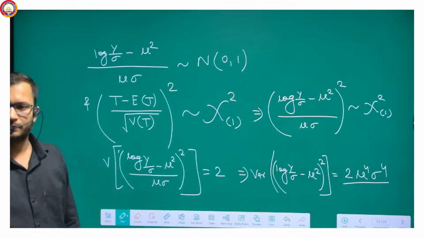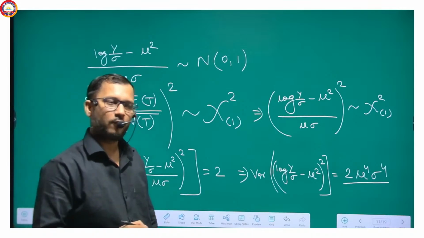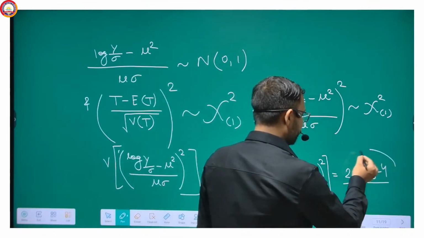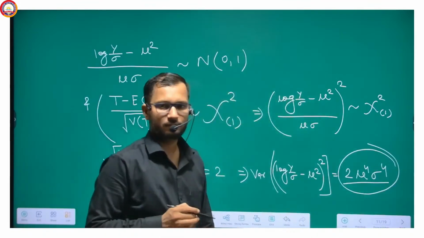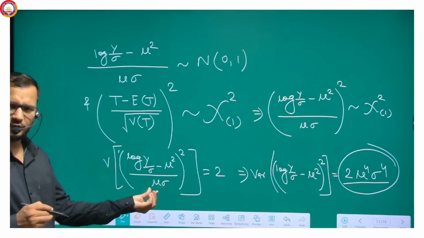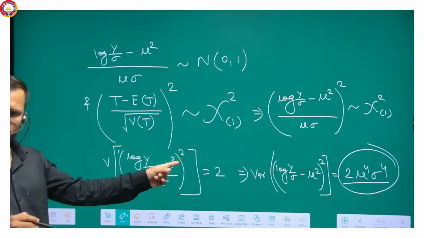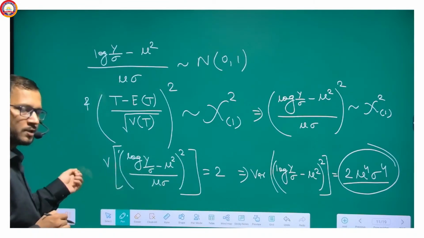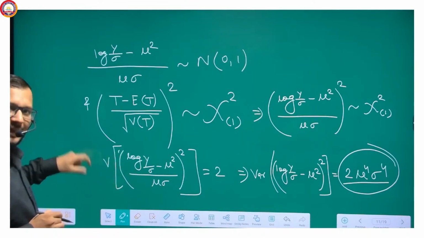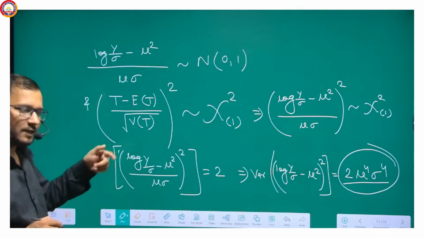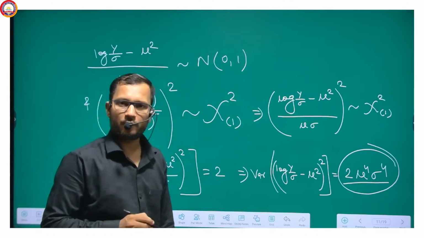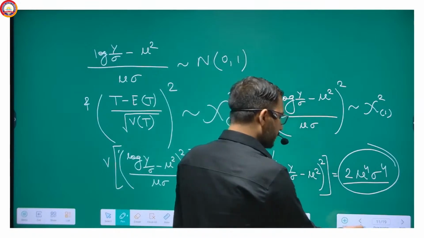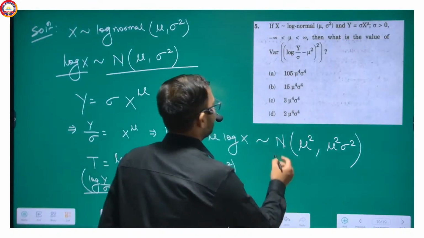Getting the point? So yes, this will be mu to the power 4 sigma to the power 4. Because a square was already there, and then we have taken it out from the variance, so it will be again squared. That's why it will become mu to the power 4 sigma to the power 4, and the answer will be this one.